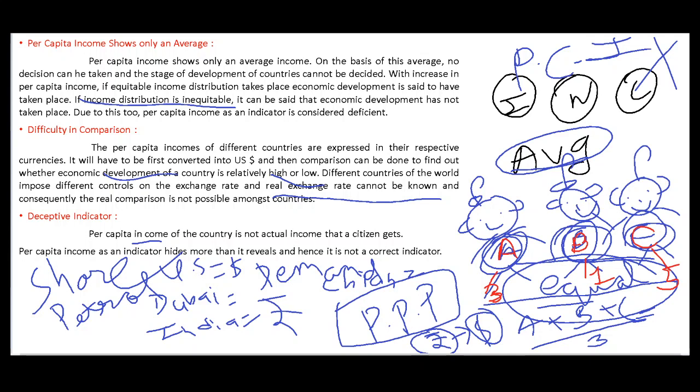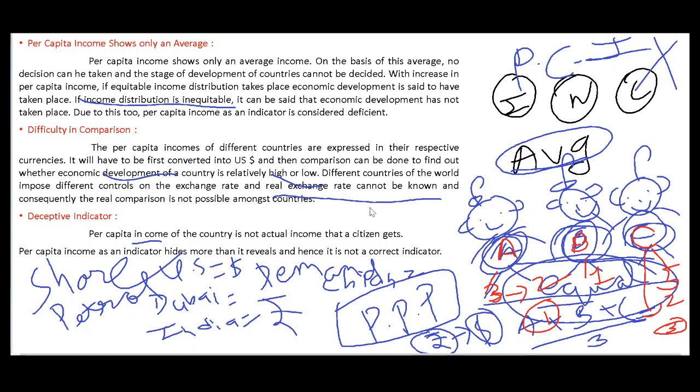If A is showing only 2 sectors' income and C is showing only 2 sectors' income, the rest of the sectors, here 1 sector and here 3 sectors' income, is hidden. So we don't know the real picture of what the citizen is getting, and that's why we don't know the real per capita income, and we don't know the real per capita income, so we cannot know the actual development of a country. I hope all these points of limitation are clear.